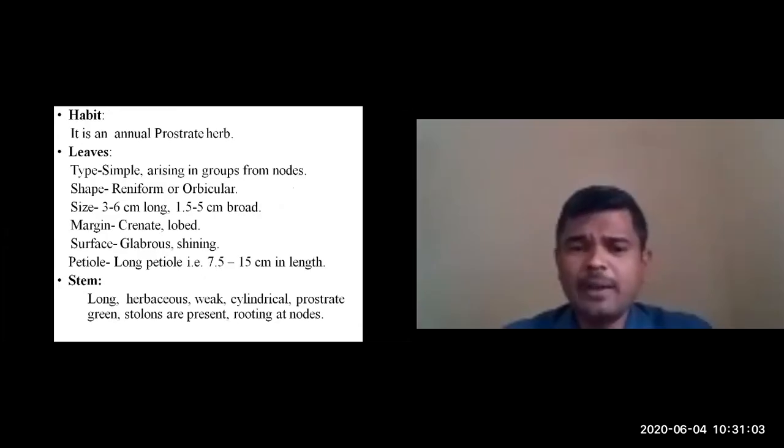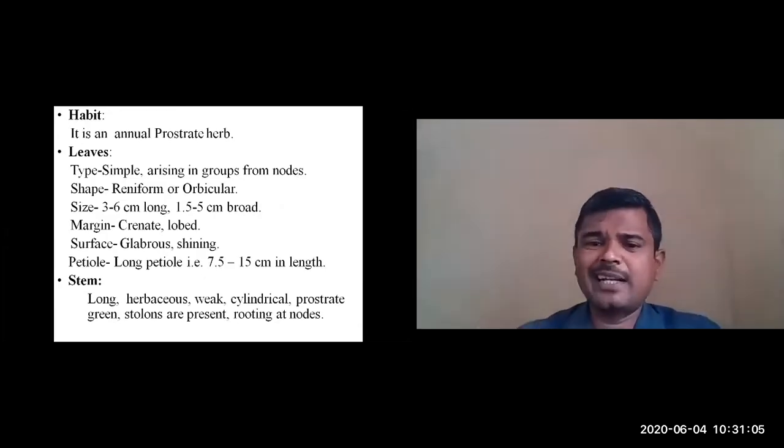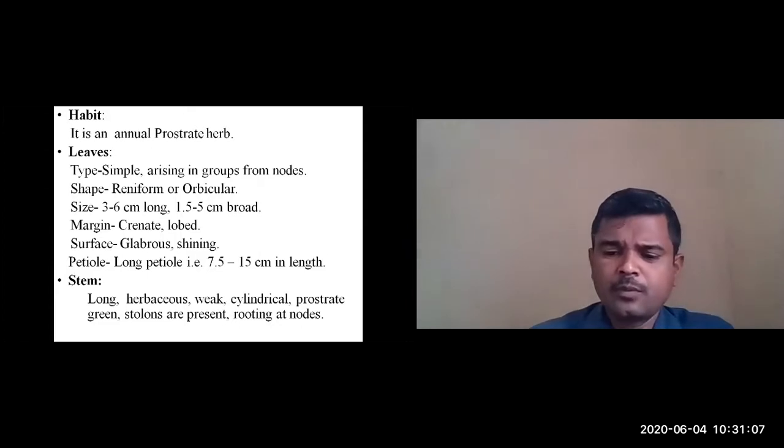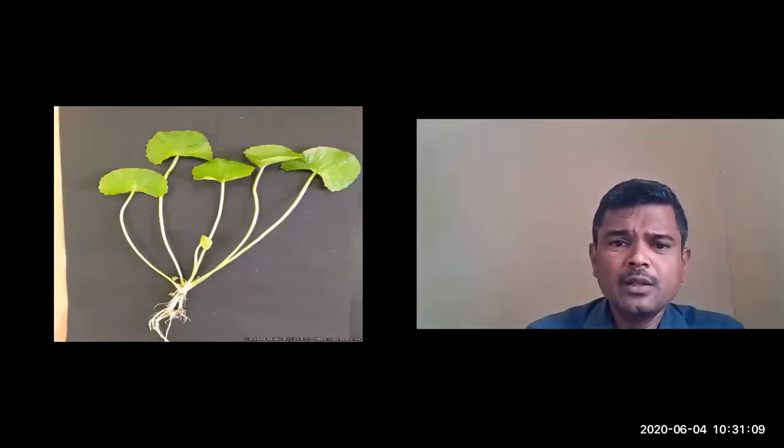The margins of the lamina are crenate. It is somewhat dissected, the margin, and lobed. So you can observe the margins of the lamina are dissected, that is, cut. Based on this character, we say crenate margin.